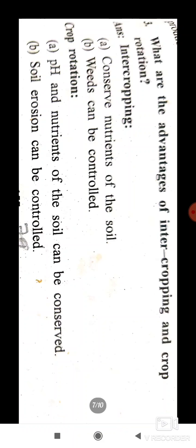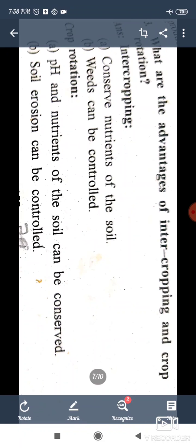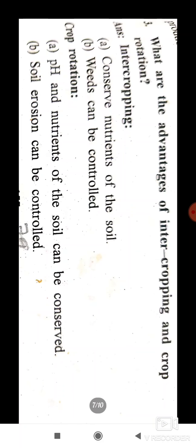And crop protection. In crop rotation, the pH and nutrients of the soil can be conserved. pH here means the percentage of hydrogen atoms. In crop rotation, soil erosion can also be controlled.